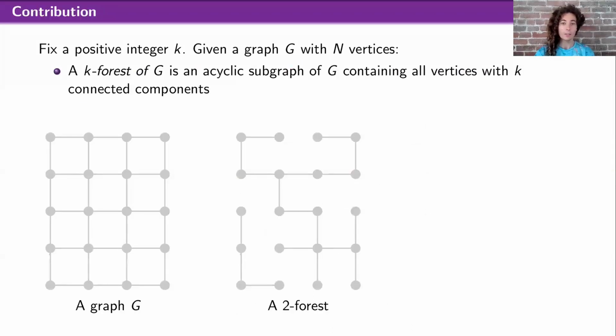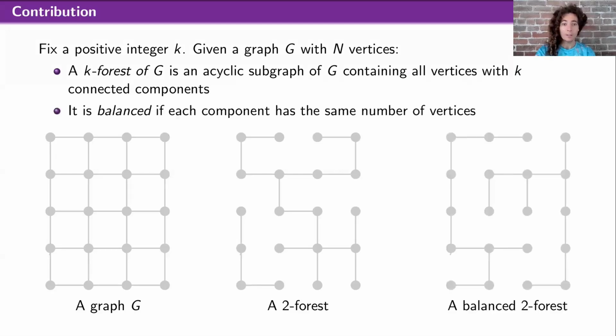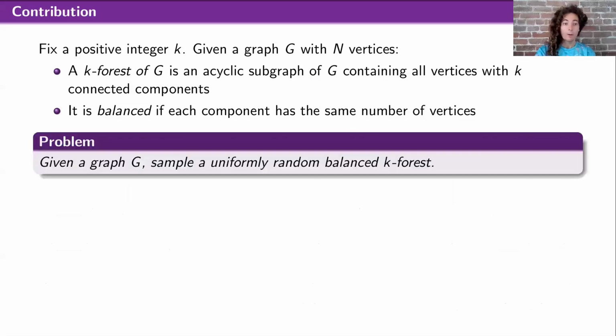Given a graph G, such as the grid graph on the left, a k-forest of G is an acyclic subgraph of G containing all vertices and exactly k components. A k-forest is balanced if each component has exactly the same number of vertices. So the example in the middle is a 2-forest that is not balanced, and on the right is a 2-forest that is balanced. The problem is, given a graph G, sample a uniformly random balanced k-forest.